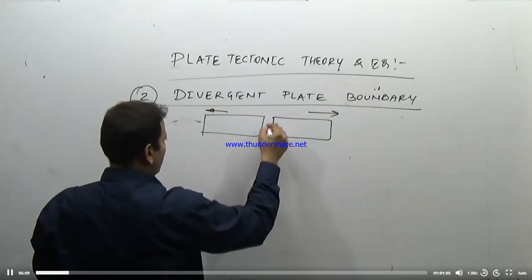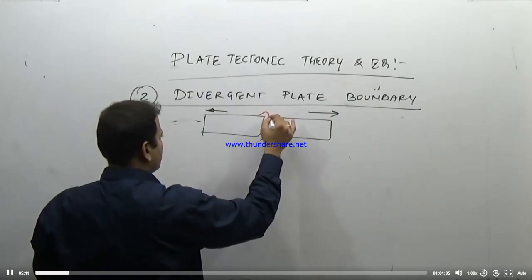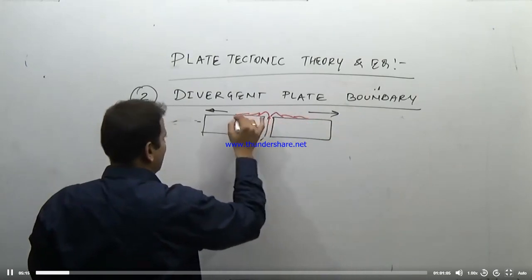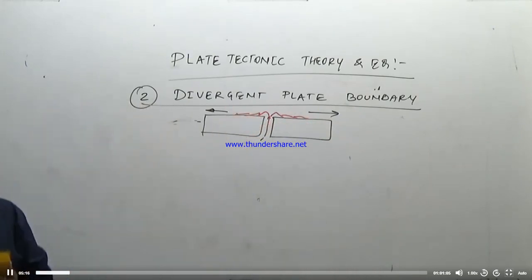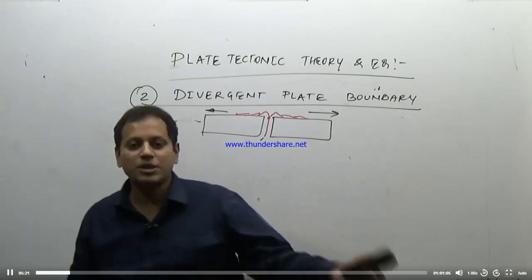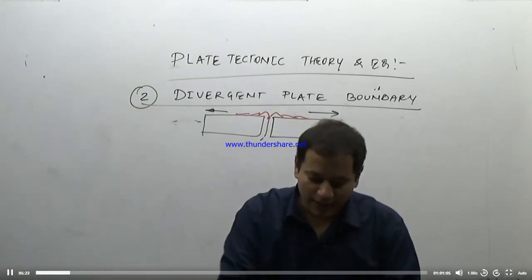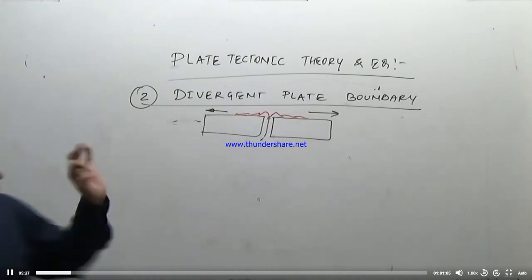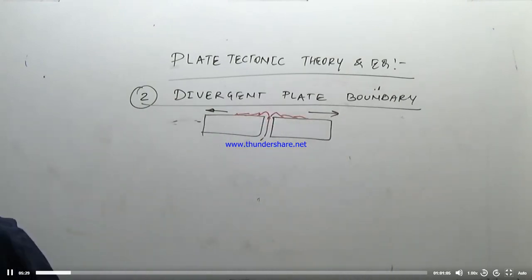Obviously, there will be an upwelling of magma and the formation of mid-oceanic ridges in this region, and as a result, again there will be earthquakes, because the plates are moving away from each other. Obviously there is a movement of plates and there is an earthquake. So earthquakes are also associated with the divergent plate boundary.